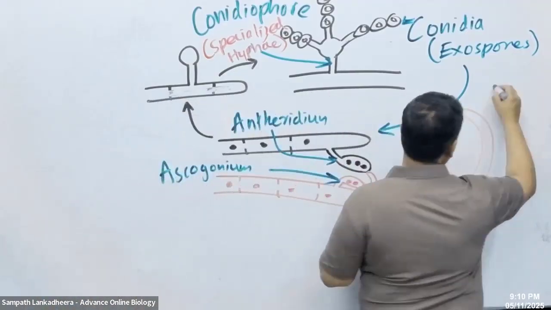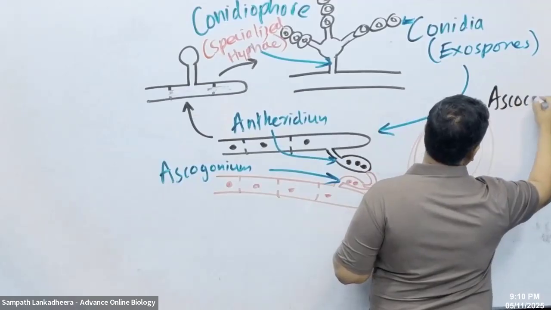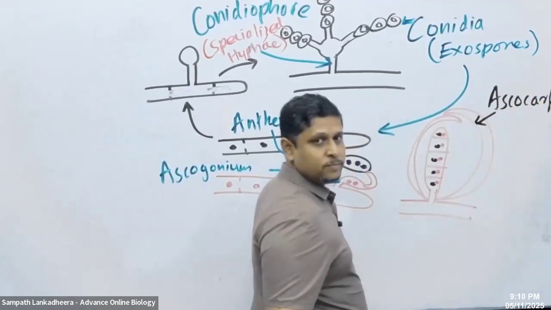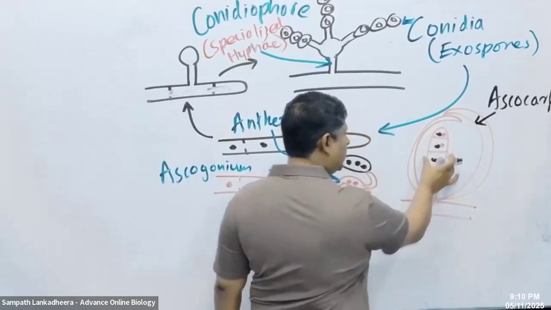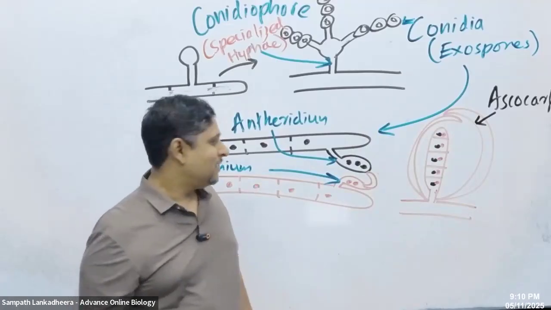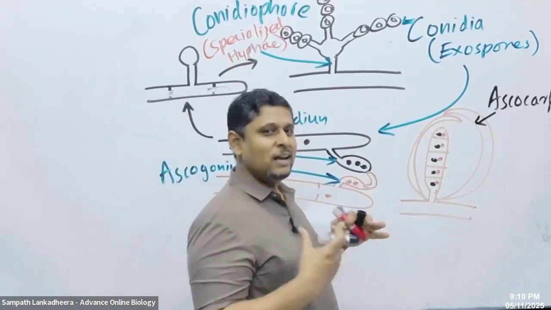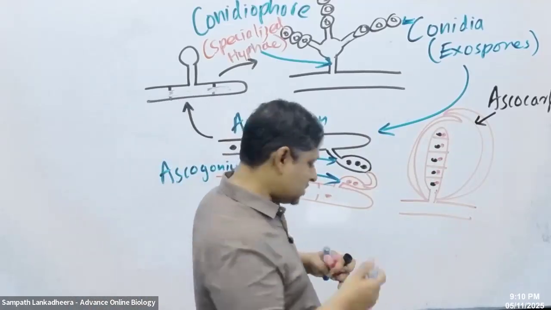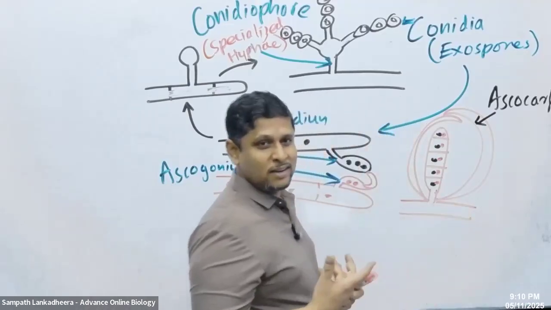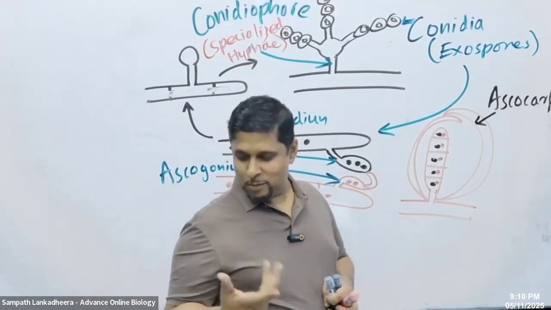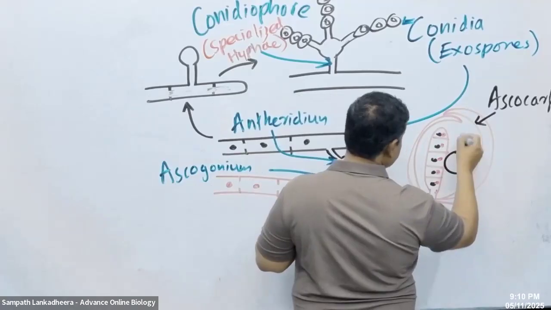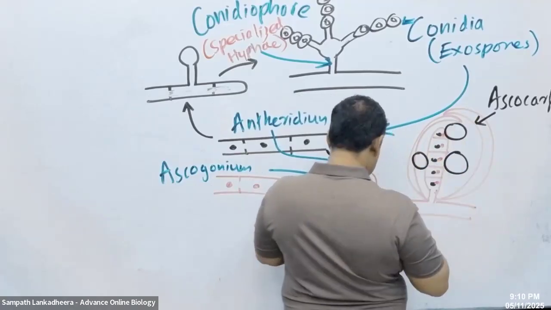What do you call this whole structure, people? Ascocarp. This whole structure is the ascocarp. And this one is a dikaryotic filament. This dikaryotic filament now forms sporangia like this.